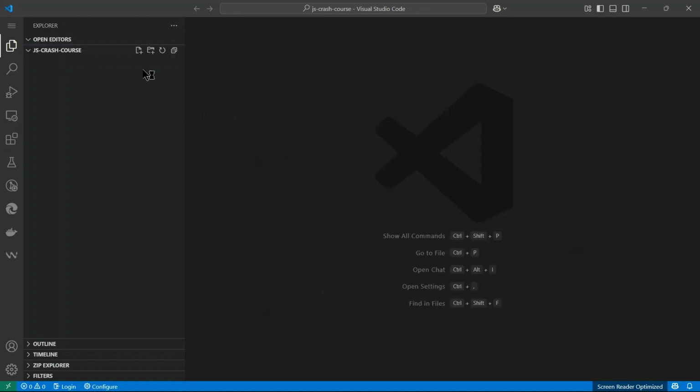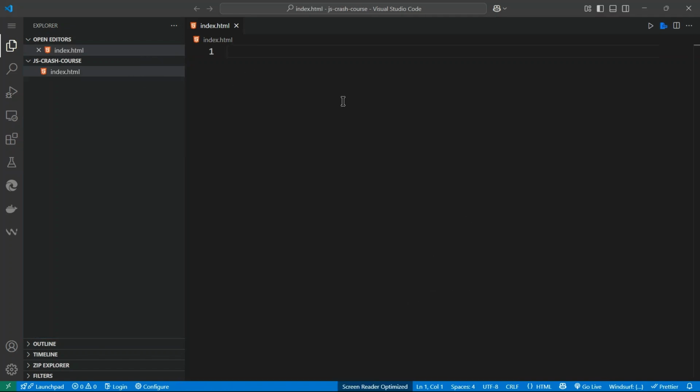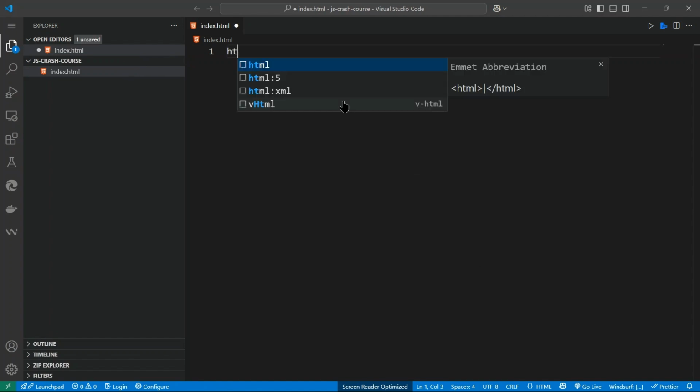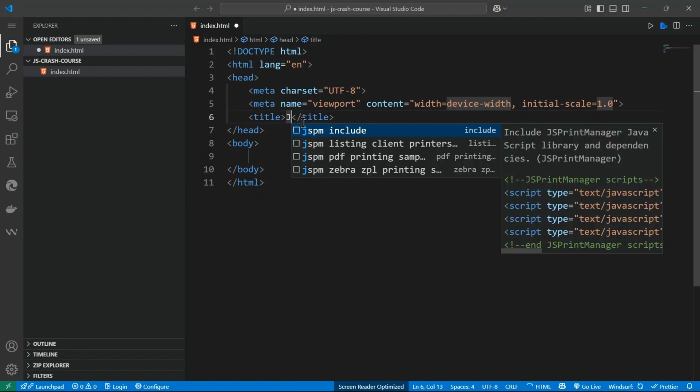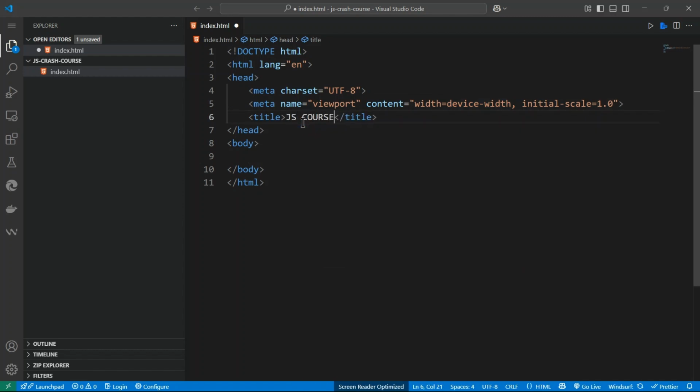Since we know that JavaScript is a browser language, it is also used on the server side, but in this course we want to focus on the browser side. So to do it, we want to run our JavaScript in our browser. To do that, we use HTML. So we can create index.html. This will help us to run our JavaScript code from the browser. I can generate the HTML5 skeleton, and then here I can just say JavaScript course.